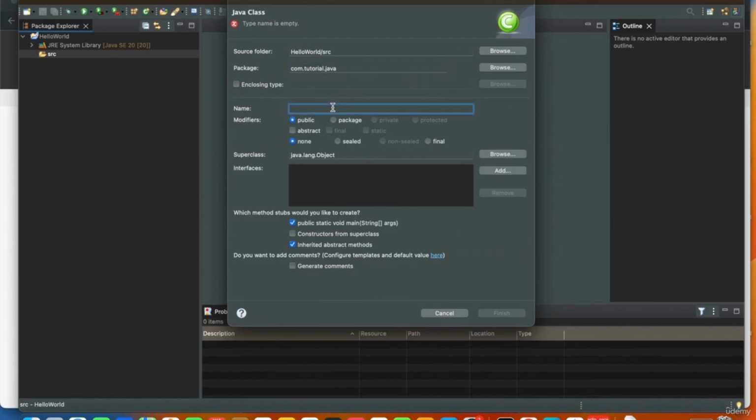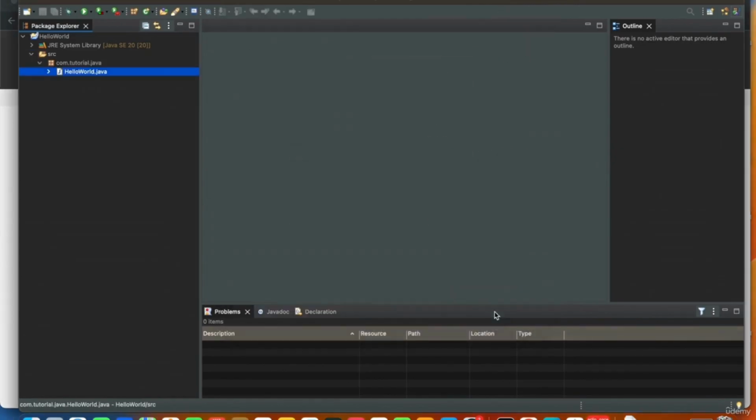It says the name is empty. So this is a source folder, this is a package name, and I need to give a class name. My class name is HelloWorld, and then I can click finish.